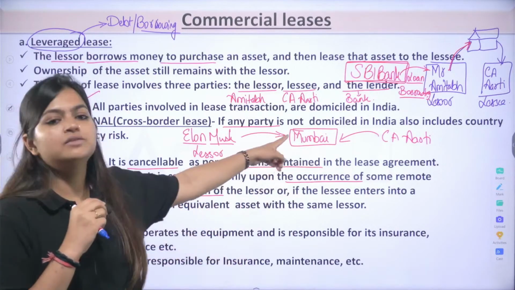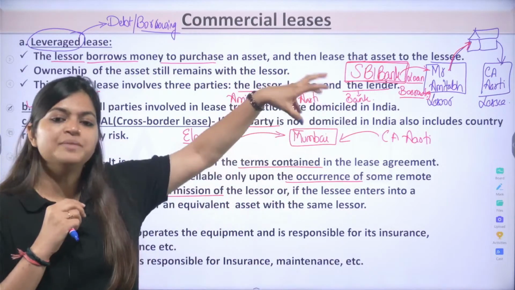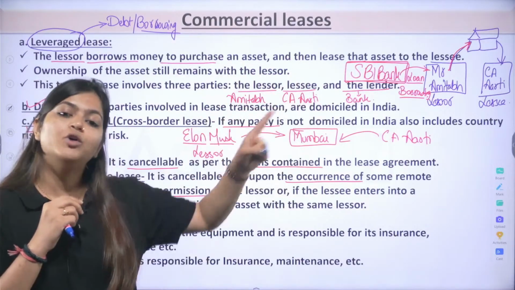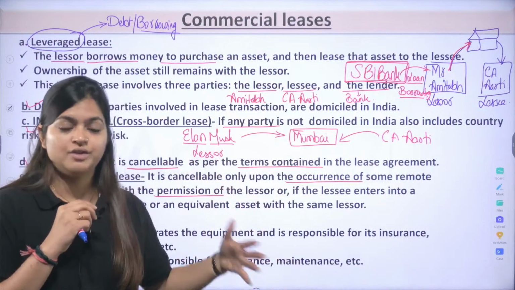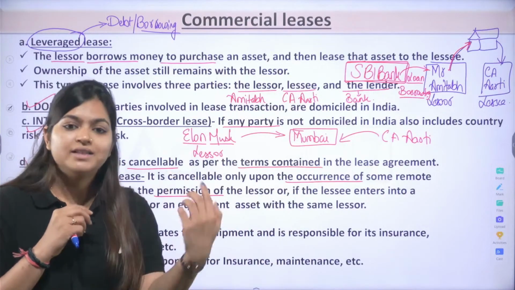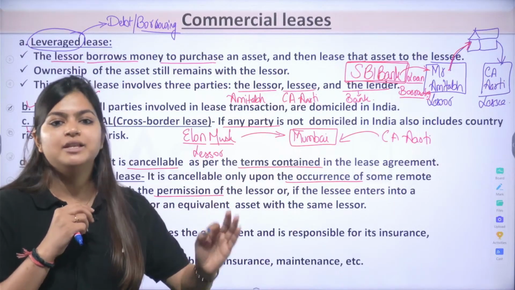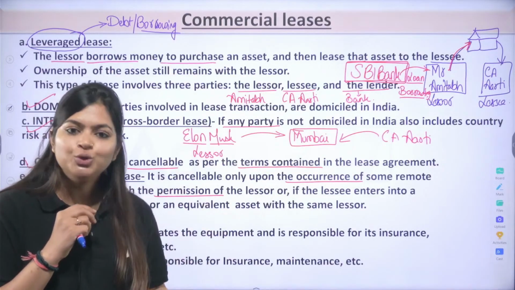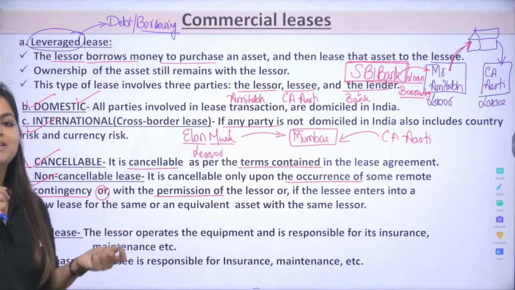Now I don't want this Juhu Beach house, I want Delhi. One property which Mr. Amitabh or Elon Musk holds in Delhi, I want that property. So I am entering the same transaction with the same person, but a new place. So in these three situations, I can see there is a non-cancelable act, but then also we can cancel it to get the new lease terms. Okay, so this is your non-cancelable lease.